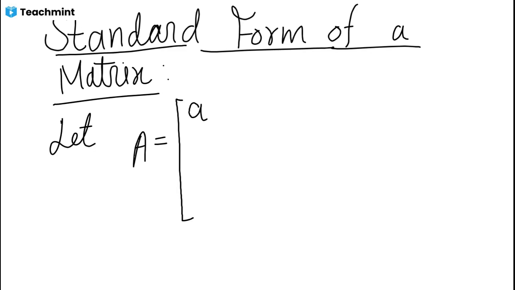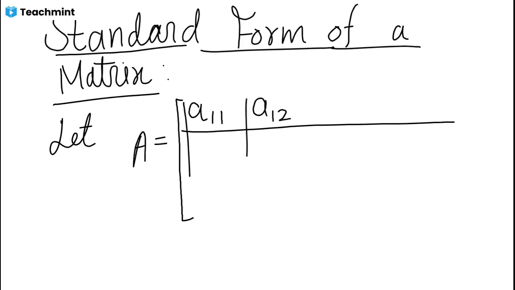The first element is A11. It represents the element of the first row and first column. The first number represents the row and the second represents the column. So this is the element of the first row and first column, and this is the element of the first row and second column, because we take rows horizontally and columns vertically.